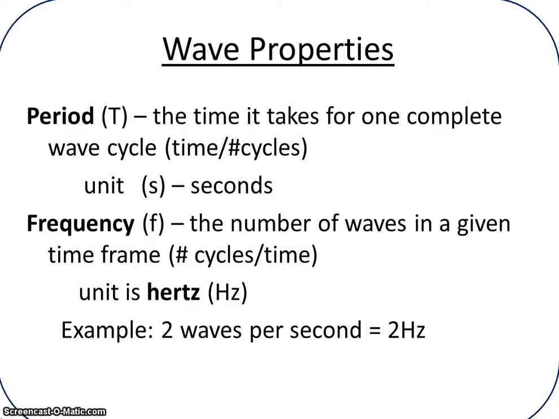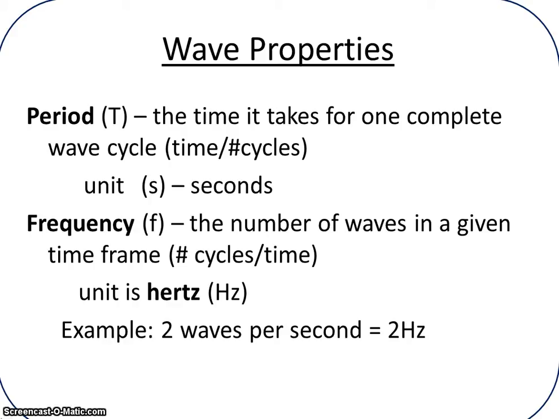The period of a wave is the time it takes to complete one cycle. And when I say cycles, that could be the time that it takes for 4 or 5 waves to travel, the time that it takes for 4 or 5 vibrations to occur. So when we say cycles, we're also talking about waves or vibrations, any kind of regular repeating pattern. And the unit for a period is seconds. So if I were to ask you for the period of something, you might say 4 seconds, 5 seconds, 6 seconds.